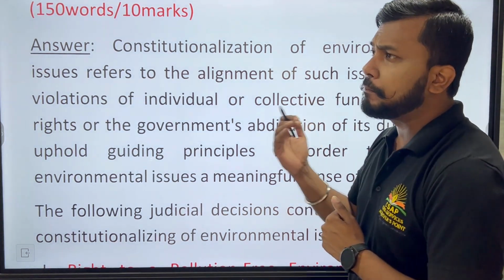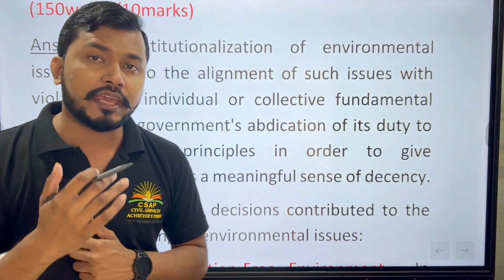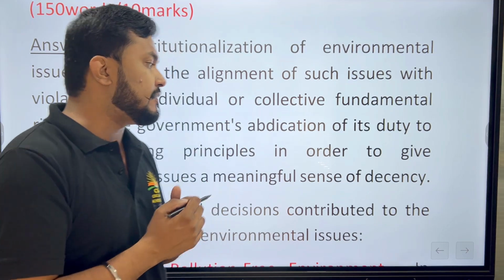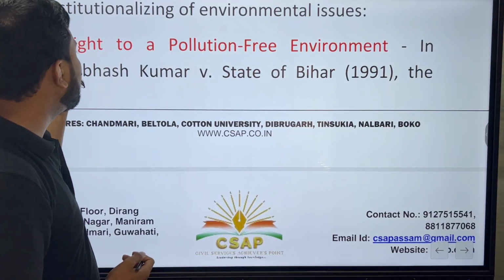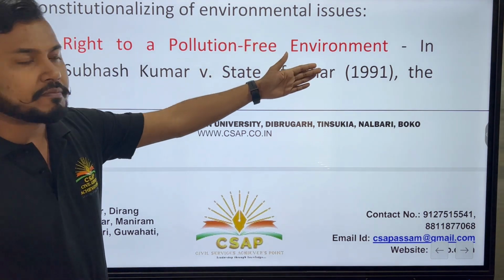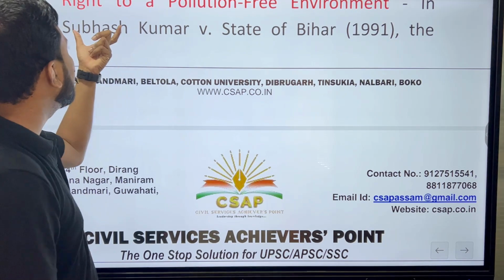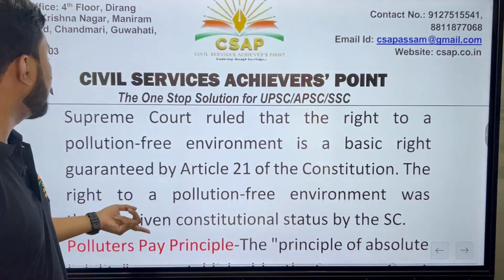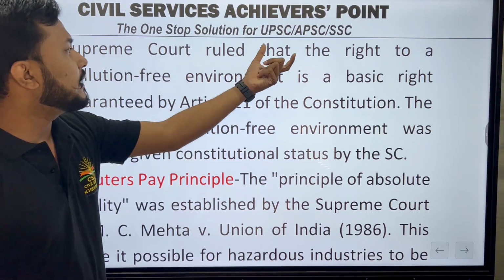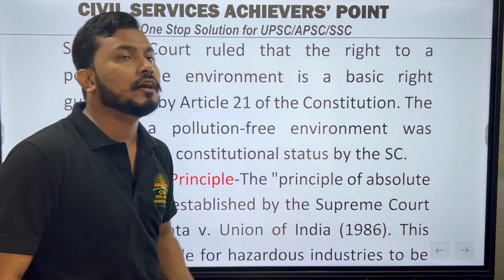Here the focus is on the environment and the respective rights that we have with respect to environmental concerns. So number 1 point, right to a pollution free environment, which is also our basic right, as in cases like Subhas Kumar versus State of Bihar in 1991. Here the Supreme Court ruled that the right to a pollution free environment is a basic right under Article 21 of the Constitution.